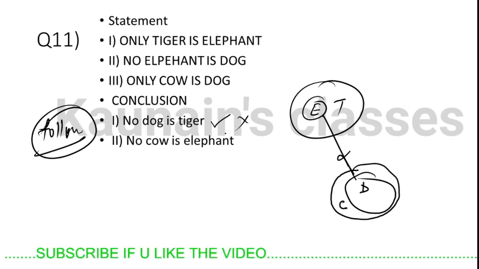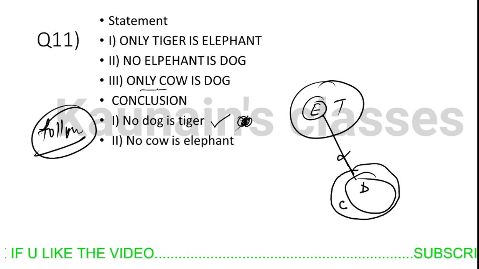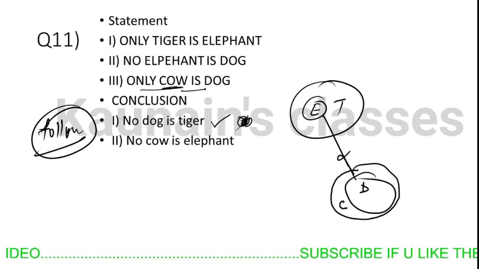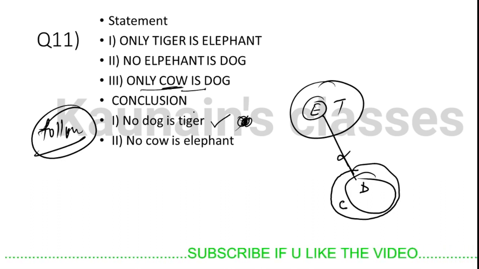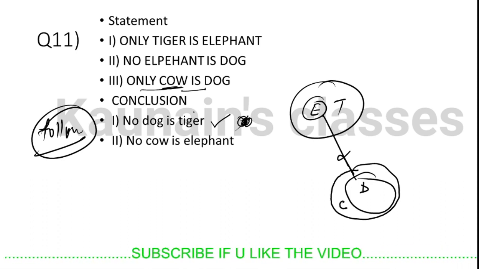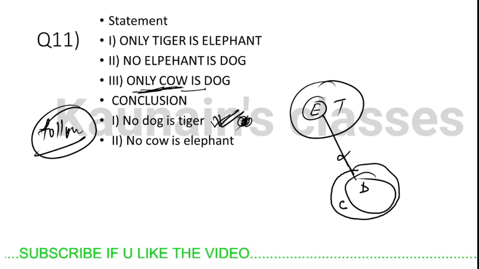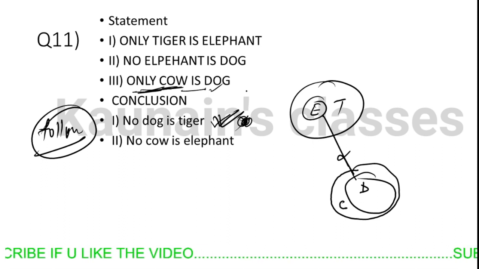This conclusion is correct. Why? Because we have a statement: only cow is dog. This means that only cow can be dog. But here it is saying no dog is tiger, which is true. Why? Because only cow can be dogs. Okay, so this statement is true. This only statement makes a positive relation with this and a negative relation with everything else.